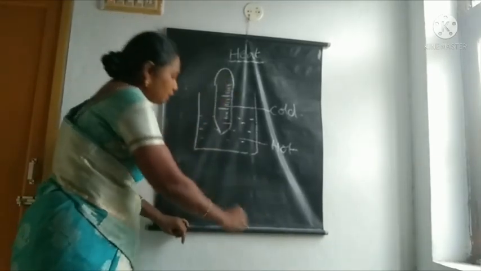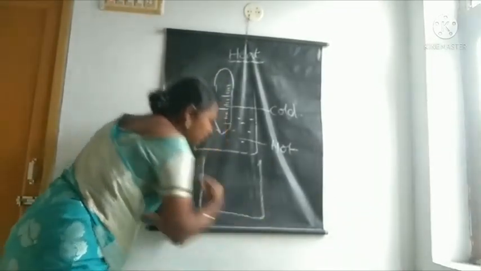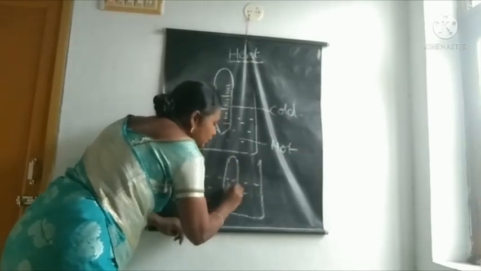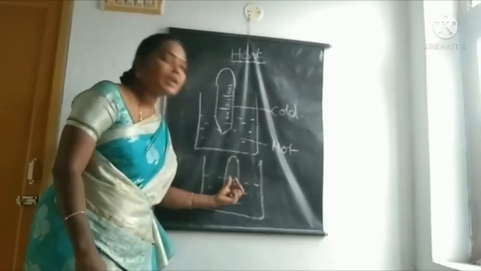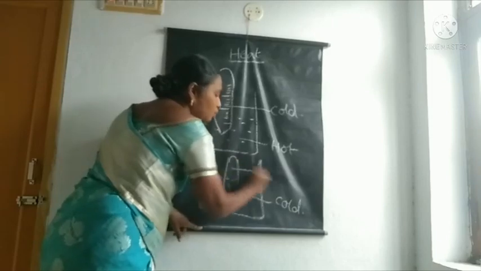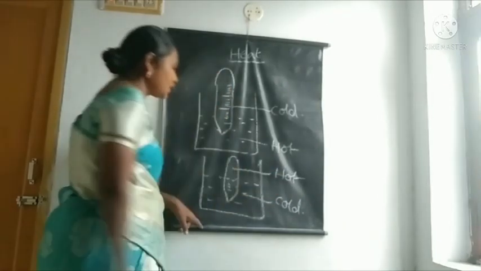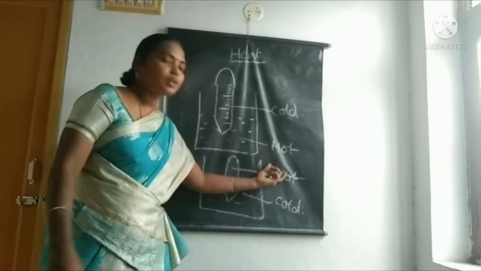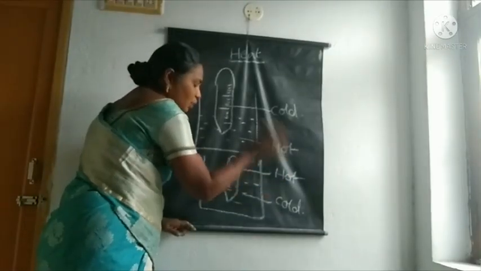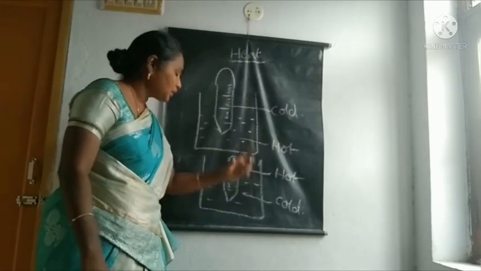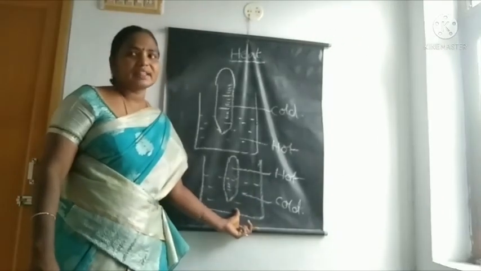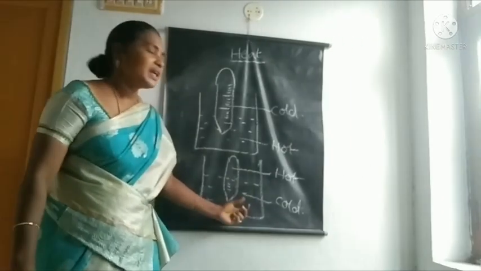Now put the thermometer in cold water. What do you observe? The thermometer reading gradually decreases because the water is cold here. The thermometer is hot. Heat is transferred from the hotter body to the colder body. That's why here the thermometer transfers heat energy to the water, and the thermometer reading gradually decreases.